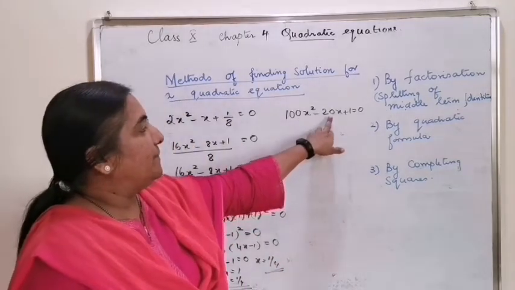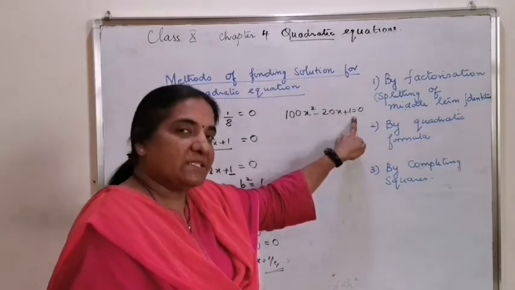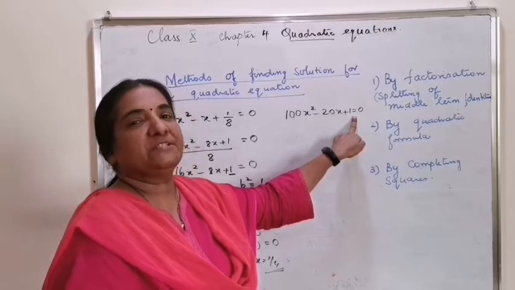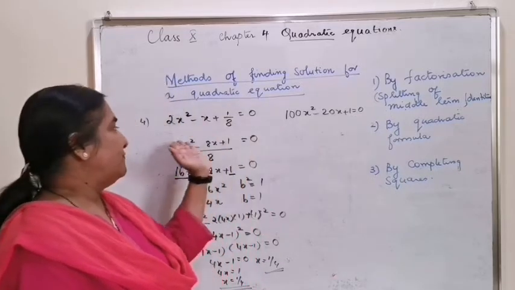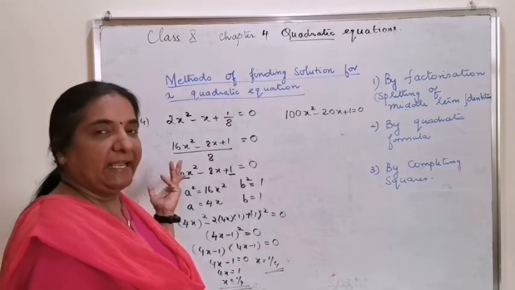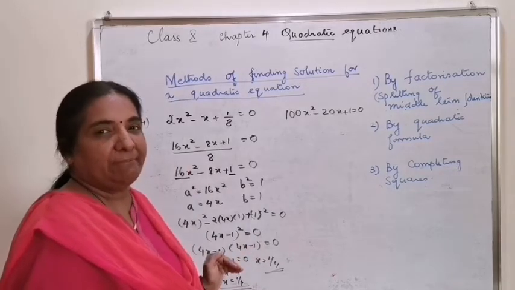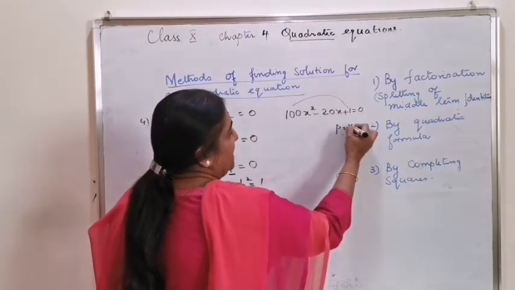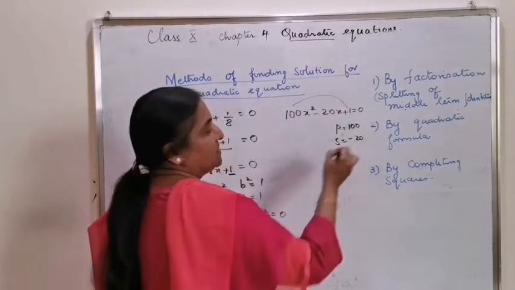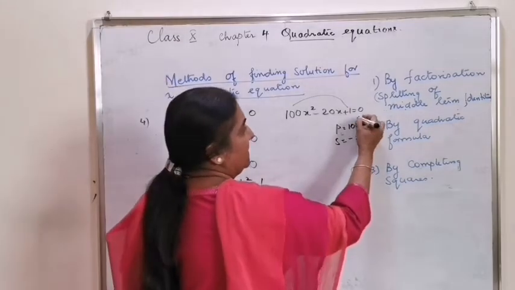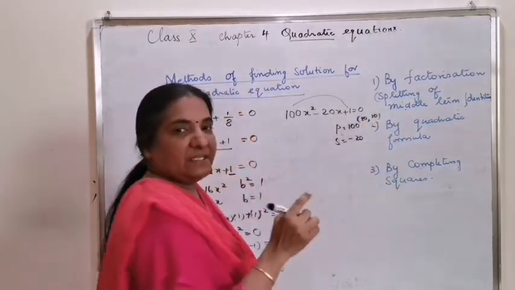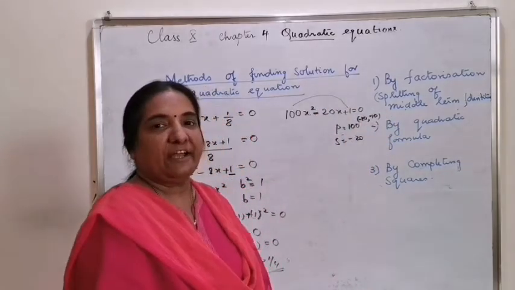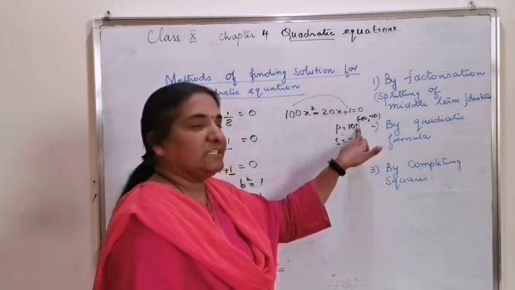Similarly, 100x square minus 20x plus 1. This is also the special product (10x minus 1) the whole square, but I will show you with splitting of the middle term too, because you can follow this also by splitting the middle term in case you don't remember the identity. Product is 100 and sum is equal to minus 20. The factors are 10 and 10. Since the sign of the x term is negative, both the factors are negative and the product is positive.